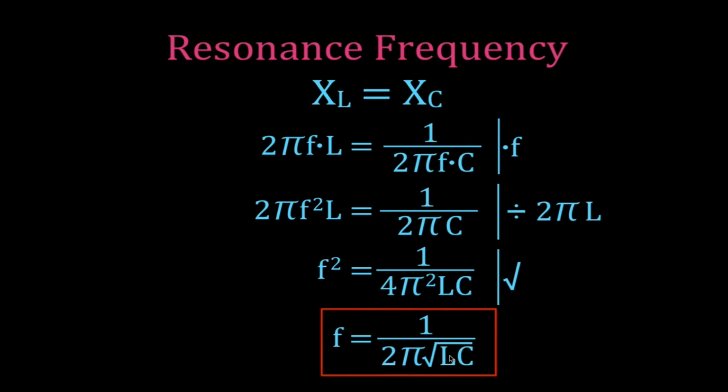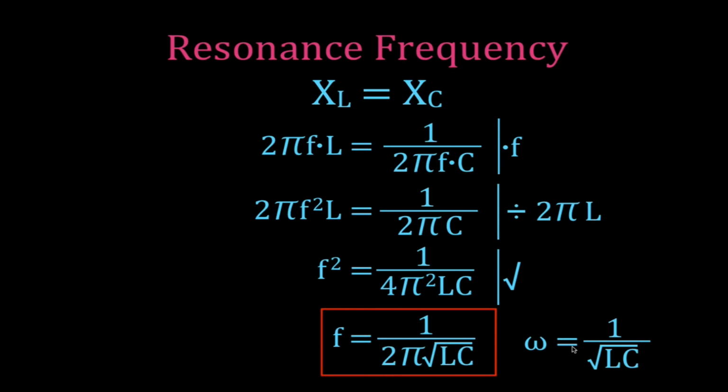So this is the equation we use to calculate the resonance frequency if we want our answer in hertz. If we want our answer in radians per second, then this is the equation that we use. Omega, the angular frequency, is equal to 1 over the square root of LC. So we can use either equation depending on whether we want to answer in hertz or in radians.